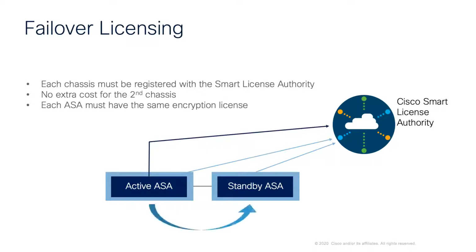The configuration is then replicated to the standby unit, but here it remains in a cached state. Only the active unit requests the licenses from the smart license authority. The licenses are aggregated into a single failover license, and that is shared by the failover pair. And this aggregated license is also cached on the standby unit to be used if it becomes active in the future.